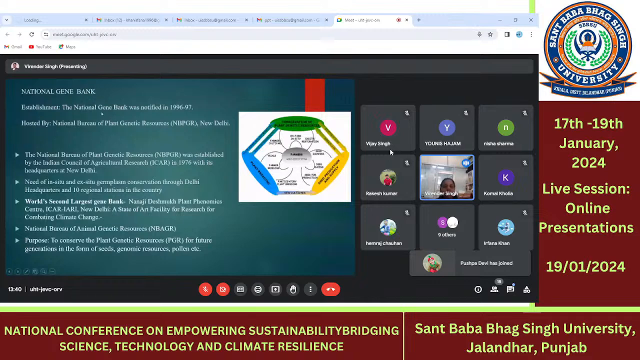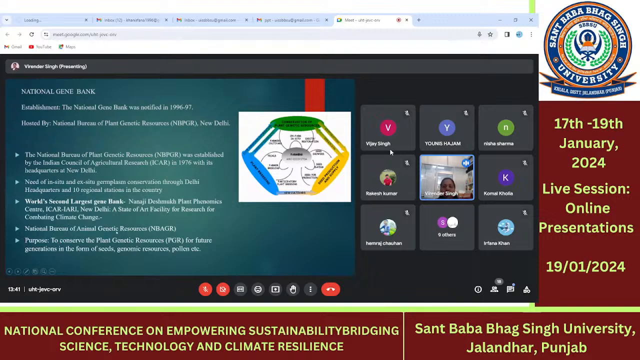National Gene Bank: the National Gene Bank was notified in 1996-97, hosted by the National Bureau of Plant Genetic Resources in New Delhi. It is mainly for plant genetic material storage, headquartered at New Delhi, for in situ and ex situ germplasm conservation through the Delhi headquarters and 10 regional stations in India. The world's second largest gene bank is the Nanaji Deshmukh Plant Genomics Centre in New Delhi, which also helps in combating climate change.